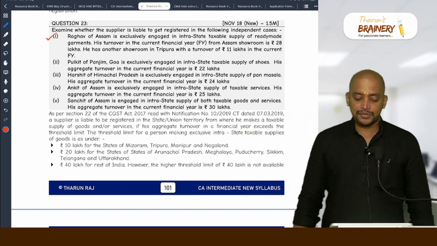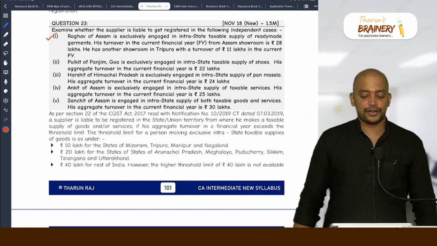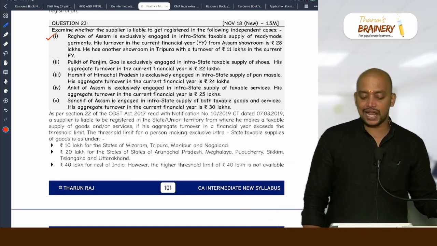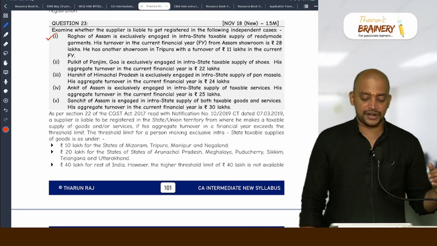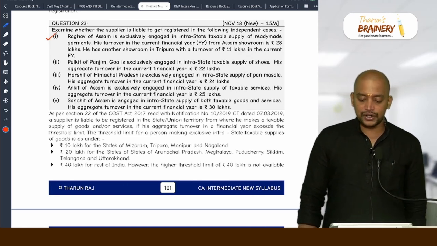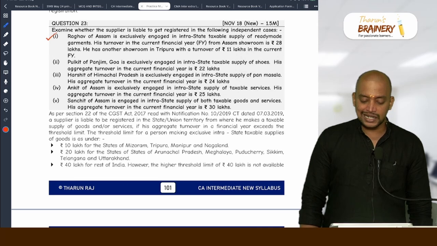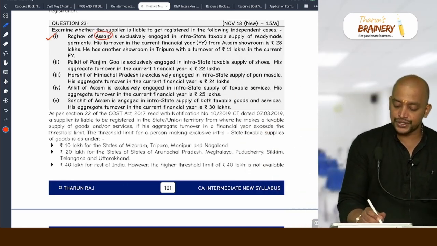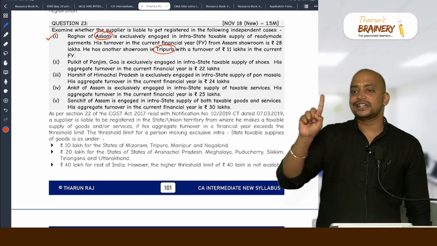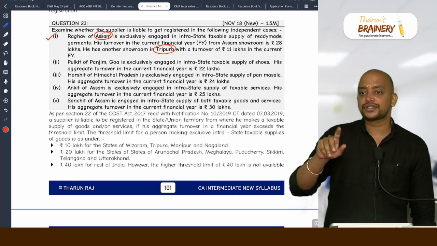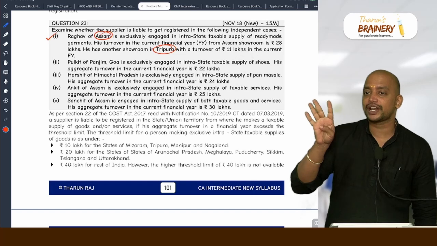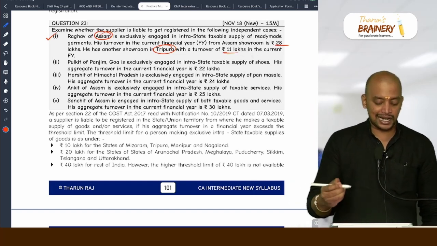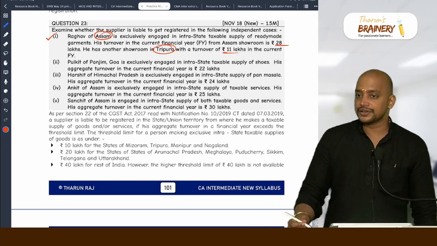Examine whether the supplier is liable to get registered in the following independent cases. Raghava of Assam is exclusively engaged in intra-state taxable supply of ready-made garments. His turnover from the Assam showroom is 28, and he has another showroom in Tripura with a turnover of 11 lakhs. He is having business in 2 states, Assam and Tripura. One of the states is in MMT, special category: Manipur, Mizoram, Tripura, Nagaland. So the limit will be 10 lakhs. And here the aggregate turnover is more than 10 lakhs. So therefore they are required to get registered.